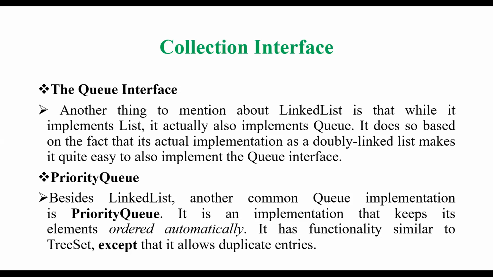It does so based on the fact that the implementation of a doubly linked list makes it quite easy to also implement the queue interface. So what do you mean by doubly linked list, friends? So with a doubly linked list, you can move from forward direction to backward and backward to forward, two-way traversal.